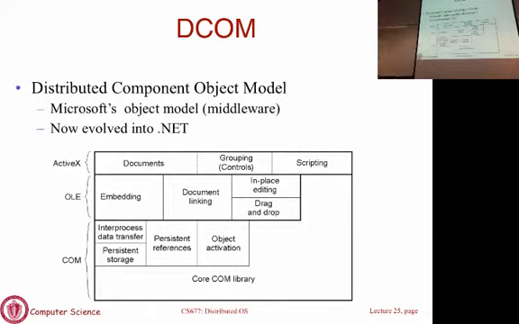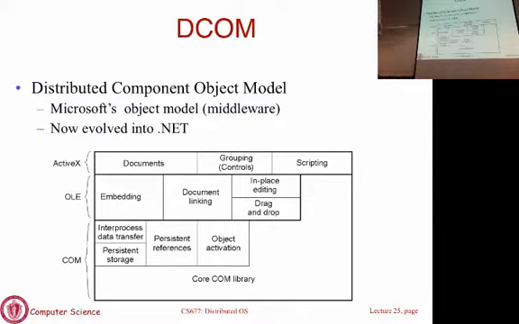Now this is also a very complicated middleware, but it has evolved over time. And when you write Windows applications, this is basically the most common one that you use. In fact, if you write a program in something like C# or any of these languages, today, DCOM is now called .NET. You must have heard of .NET if you know about Windows.